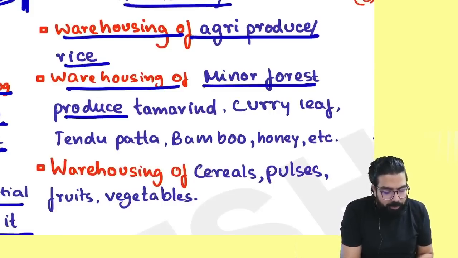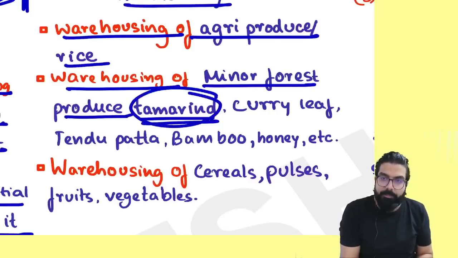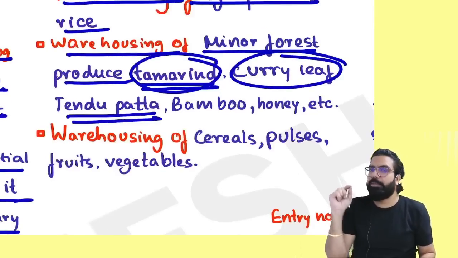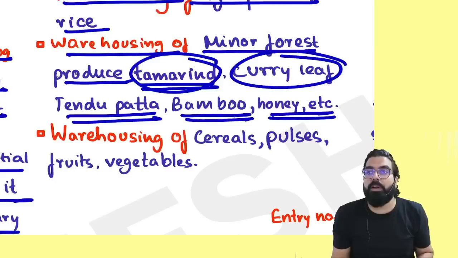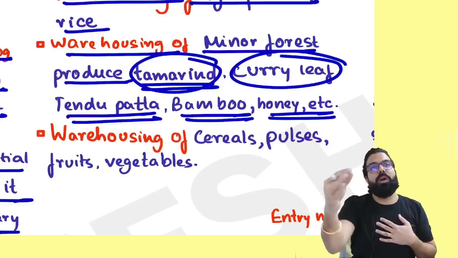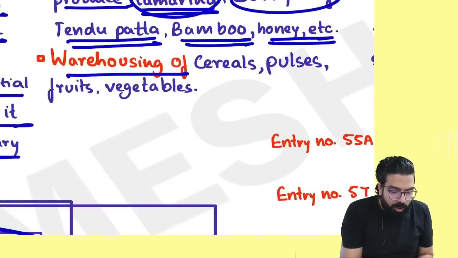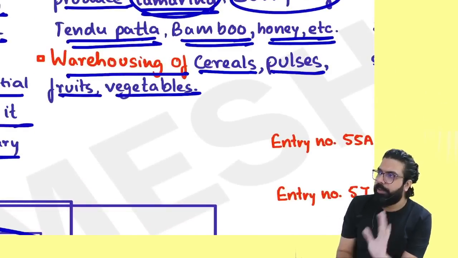Warehousing of minor forest produce or tamarind. What is minor forest produce? Tamarind, curry leaf, tendu patta. What is tendu patta? Bidi leaves. Bamboo or honey, all these are what, everyone? Minor forest produce. If I am storing minor forest produce for you, whatever charges I take, I will not charge any GST. Warehousing of cereal, pulses, fruits and vegetables also has no GST.